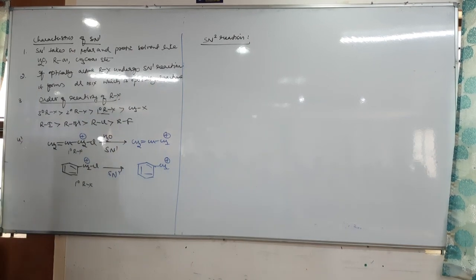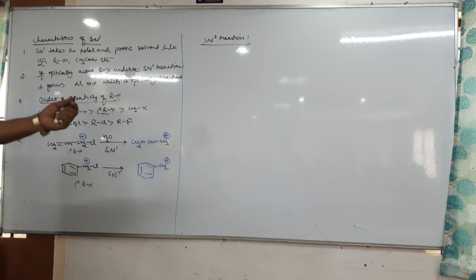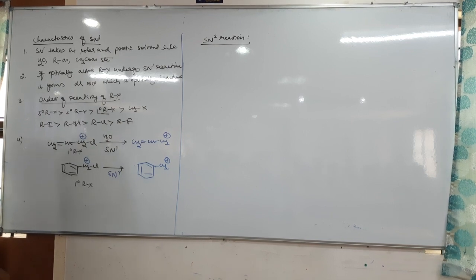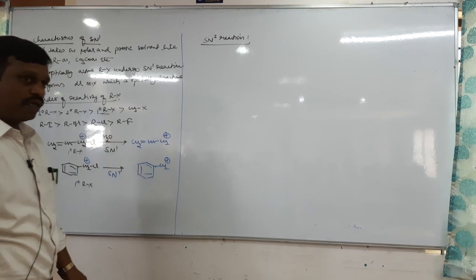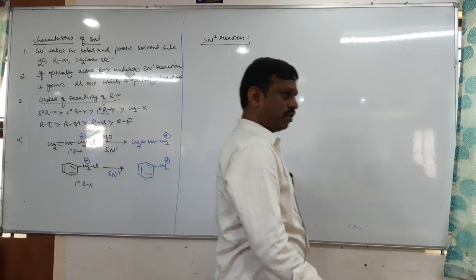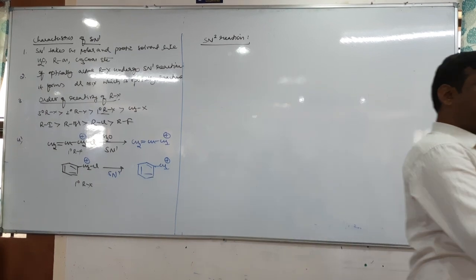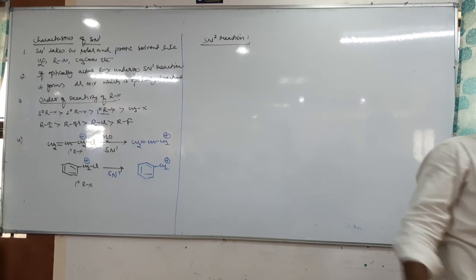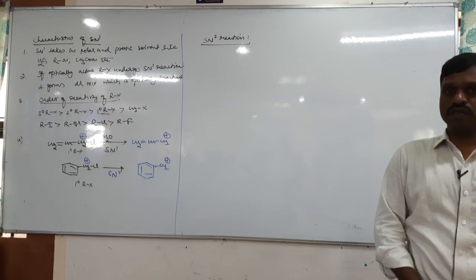SN2 reaction. Tell me. Now the SN2 reaction is quite opposite. If you understand SN1, it is quite opposite.